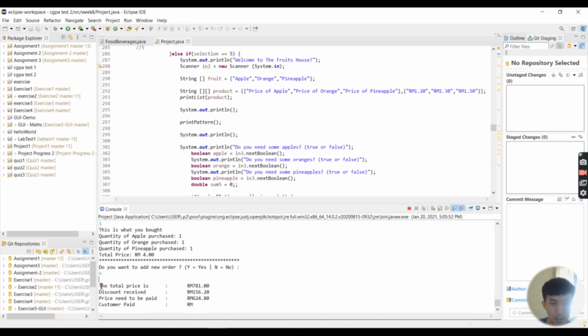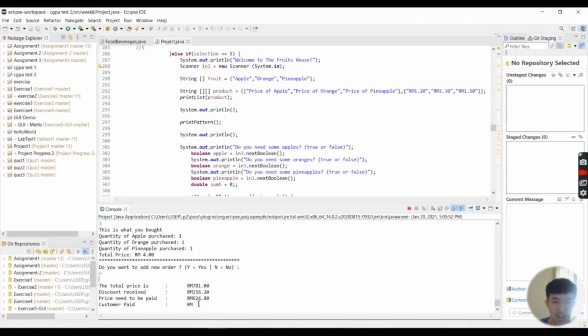After that, the system will then show the total price for all the orders combined from the previous orders, and the customer will also receive a discount based on the purchase he or she made. As you can see, the exact price the customer needs to pay has lowered, which is 624 ringgit and 80 cents.